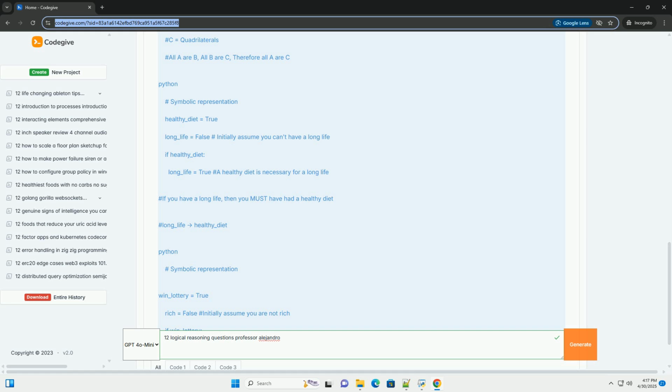C. If you live a long life, you ate a healthy diet. D. All people who eat a healthy diet live a long life. E. Eating a healthy diet is the only thing necessary for living a long life.